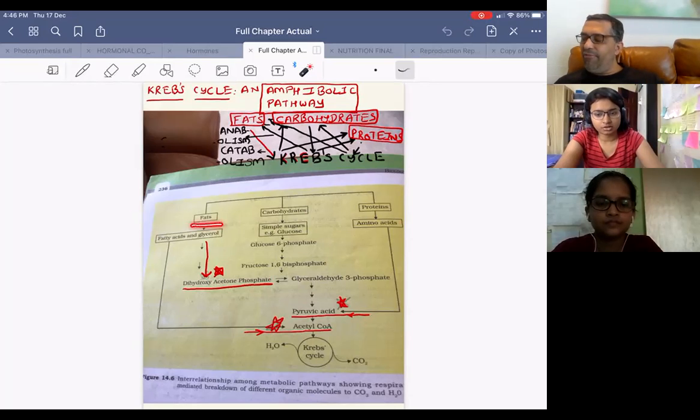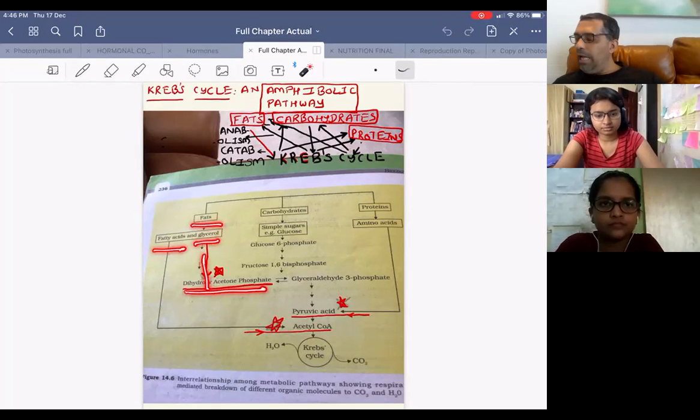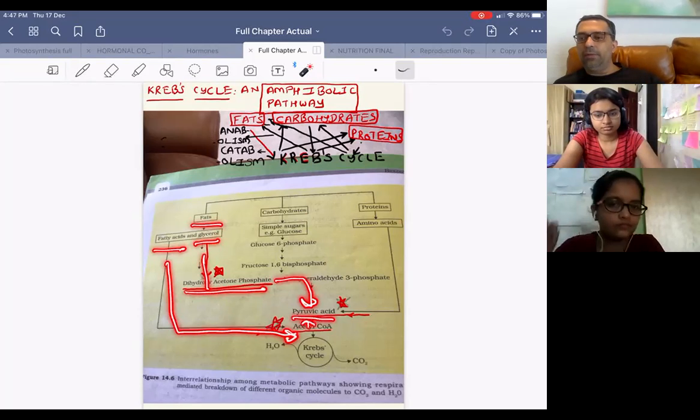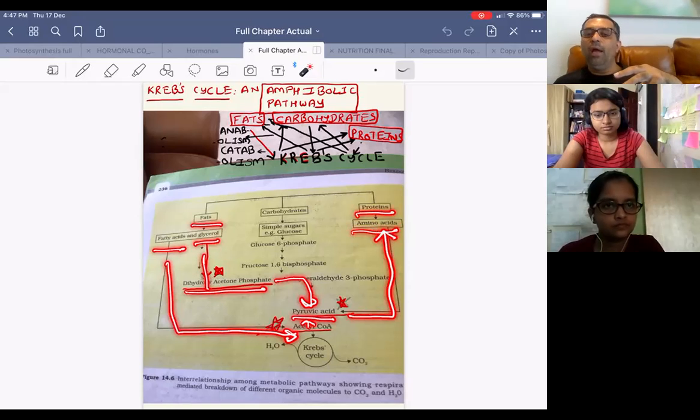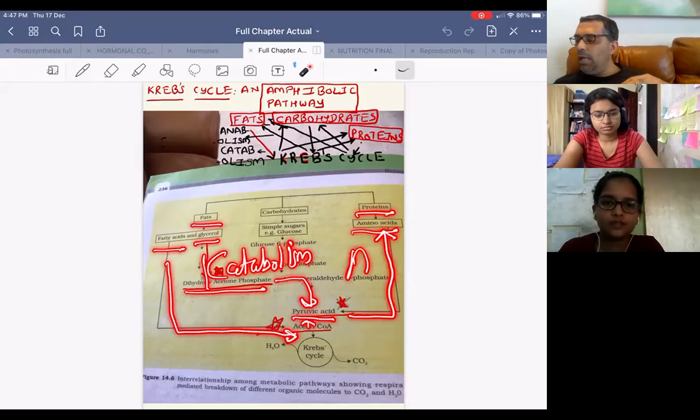When you start exercising, fats become glycerol and fatty acids, and glycerol becomes dihydroxyacetone phosphate and becomes pyruvic acid, and fatty acids become acetyl coenzyme A, and acetyl coenzyme A again becomes pyruvic acid, and pyruvic acid undergoes a reversal to form amino acids which will then form proteins. So the more you exercise, what will happen to the fats in your body? Catabolism. And what will happen to proteins? Anabolism.